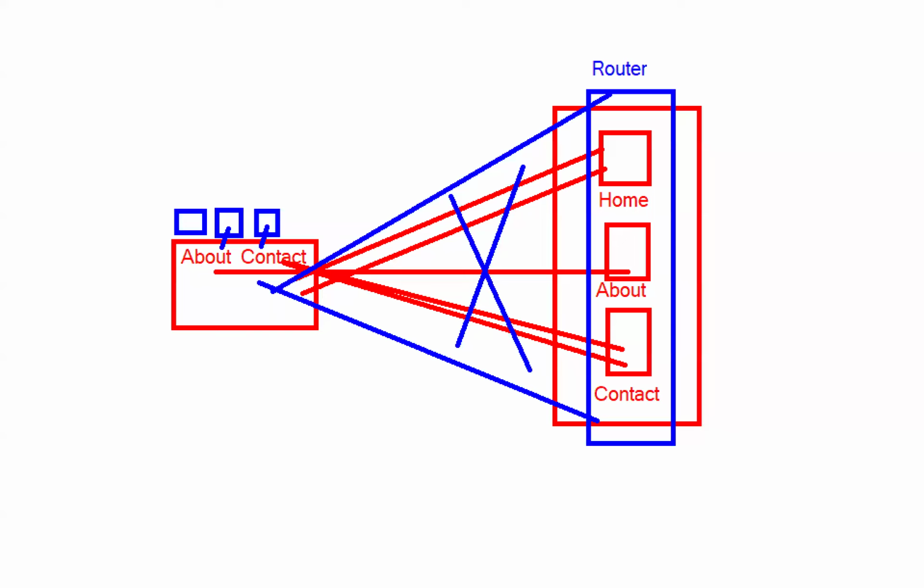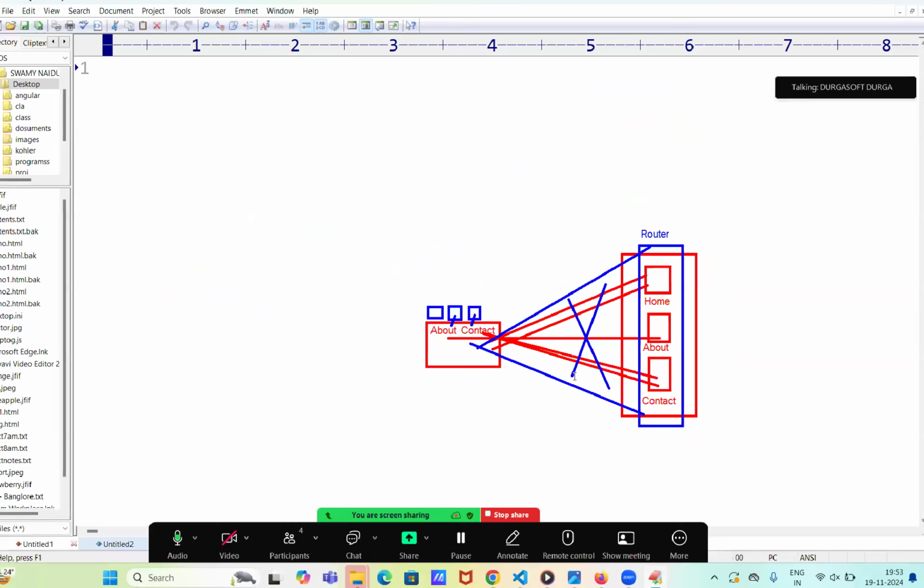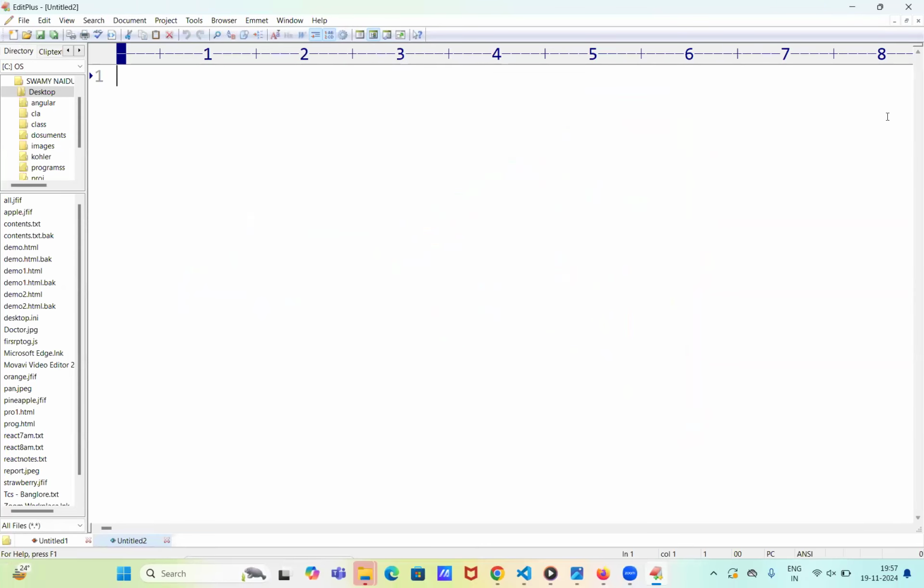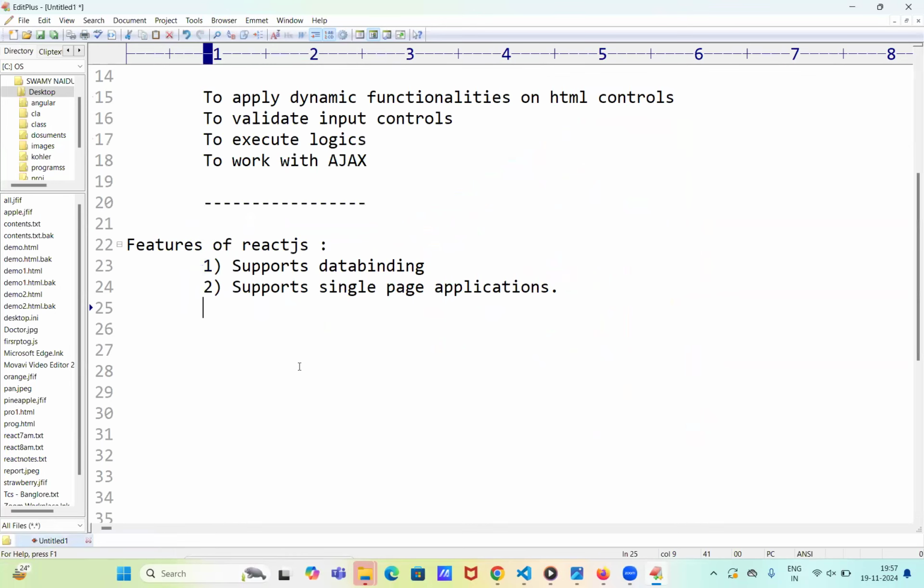So it reduces the number of hits to the server and increases the performance of the application. That is the main point. What is the advantage? It reduces the number of hits to the server and increases performance. We will spend around one week discussing programs with the single page application.